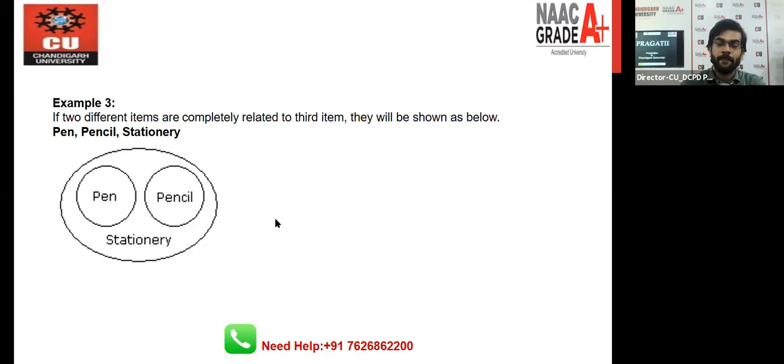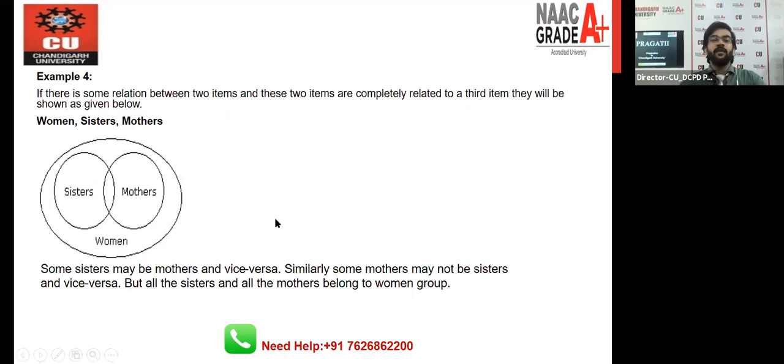We have this one: women, sisters, and mothers. From this example, you can understand very carefully. Okay, the point is what?